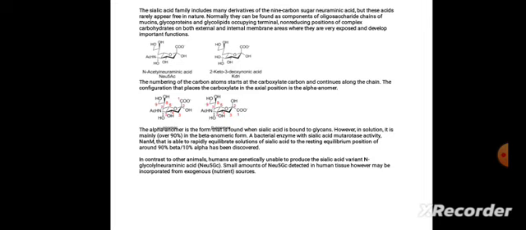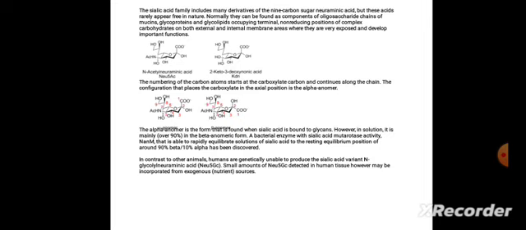However, in solution it is mainly in beta anomeric form. A bacterial enzyme with sialic acid mutarotase activity, NanM, that is able to rapidly equilibrate solutions of sialic acid to the resting equilibrium position of around 90% beta and 10% alpha has been discovered.